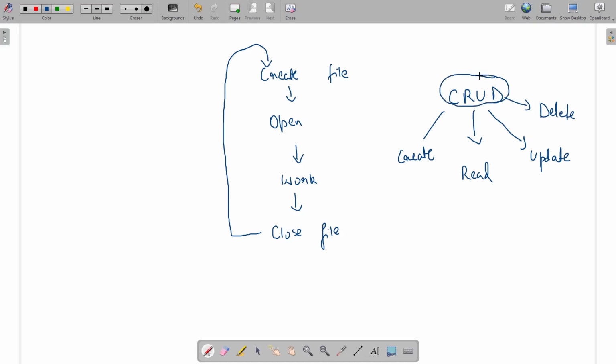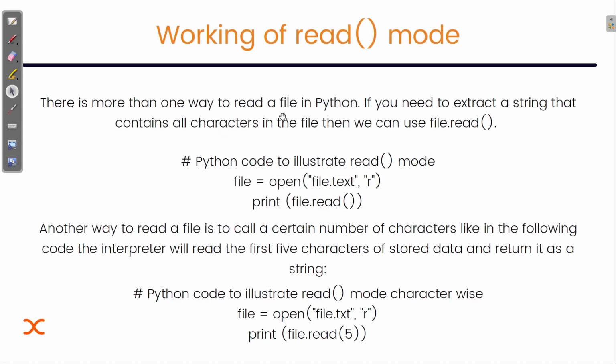Although there are many more operations, these are the basic operations that we can do with files, and we are going to see about these only. First, we are going to see how we can work with the read operation, or how we can read a file.